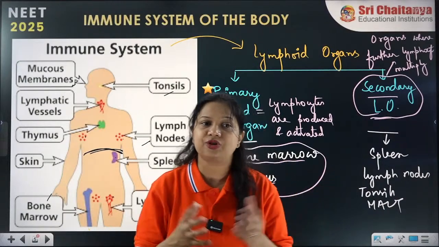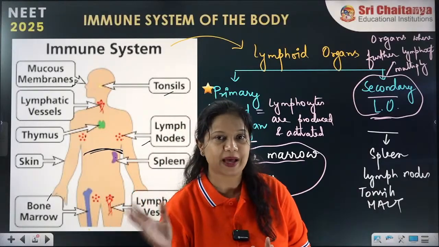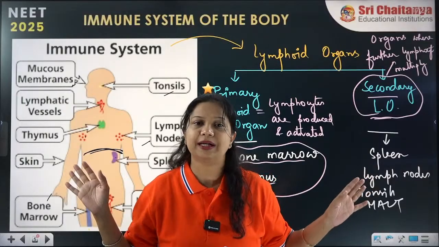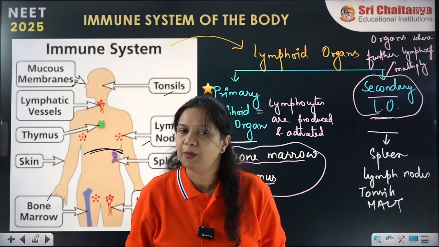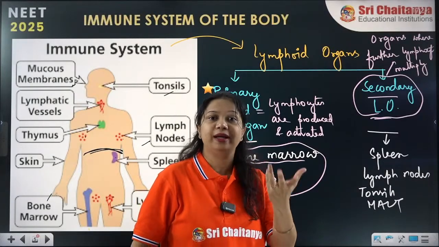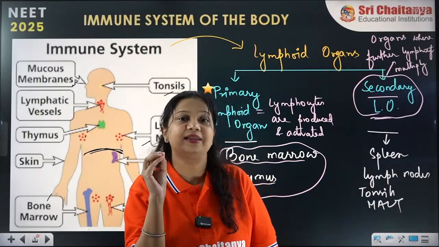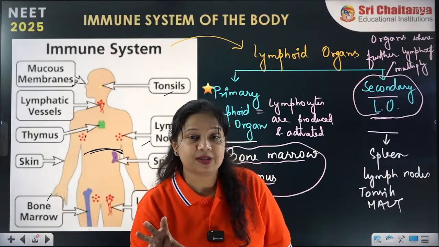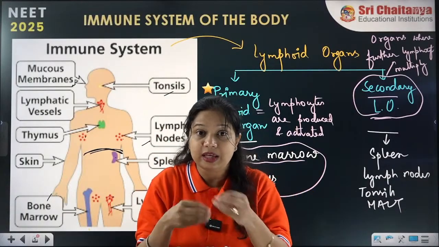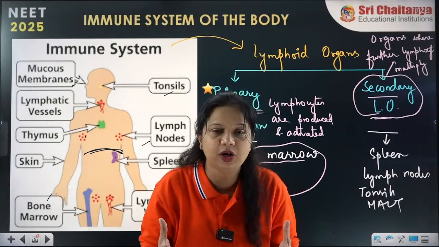Now what are these whole structures doing? They are going to fight with the foreign pathogen, the foreign substance, that is the antigen, and completely destroy and eliminate it from the body. But why does it get multiplied inside the secondary lymphoid organs? These secondary lymphoid organs, like the spleen, the tonsils, the lymph nodes, enlarge in size because they are producing more of these cells and more antibodies.